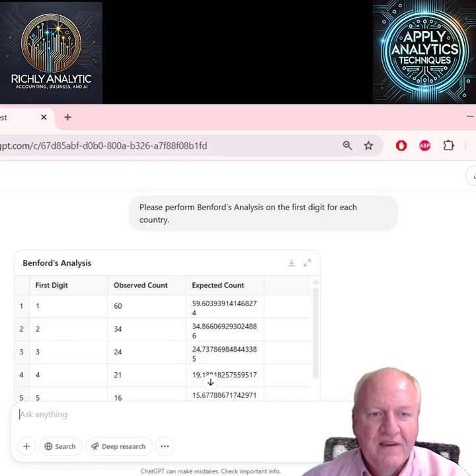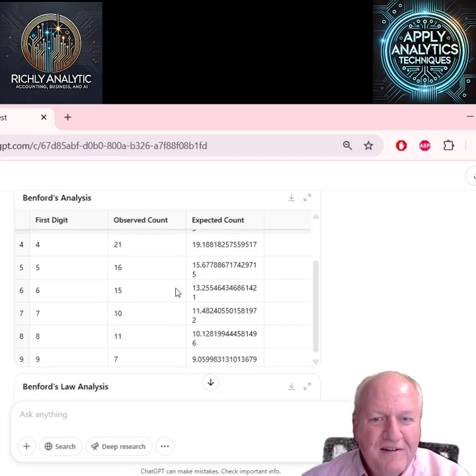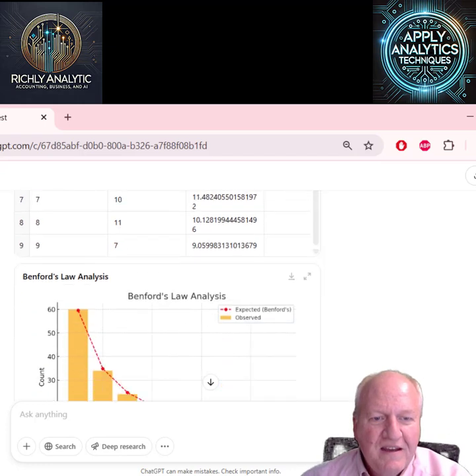For example, we expected the number of 1s to appear 60 times out of the 199. And this is what we actually saw, and the expected is what theoretically would be provided. But look, 34, 34, 24, 24, very close to each other for each of these digits.